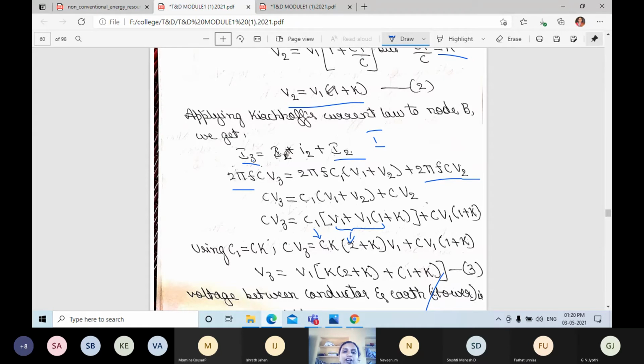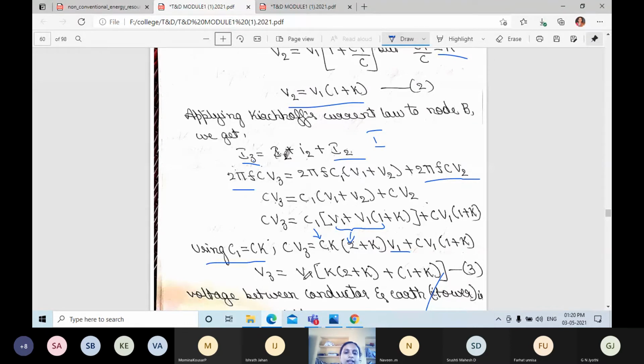V2 is equal to nothing but V1 open bracket 1 plus K. Instead of V2, you replace in terms of V1 and K. Next, using C1 is equal to Ck, instead of C1, write C into K. So C into V3 equal to C into K, and V1 plus V1 2 times, so 2 plus K close bracket, V1 is common here, plus C into V1 1 plus K. Here C is common both sides, so it gets cancelled.